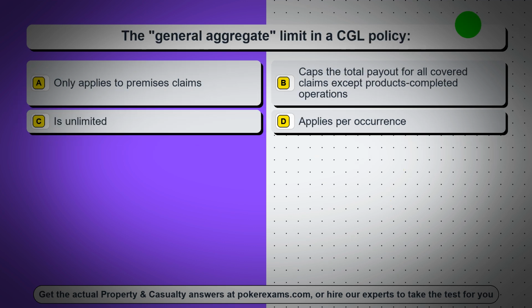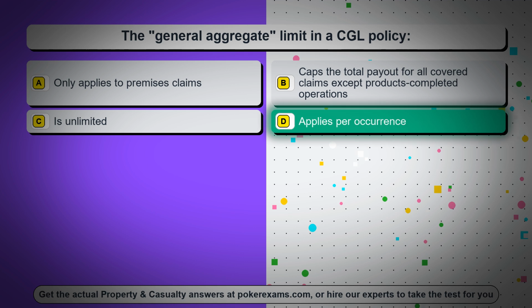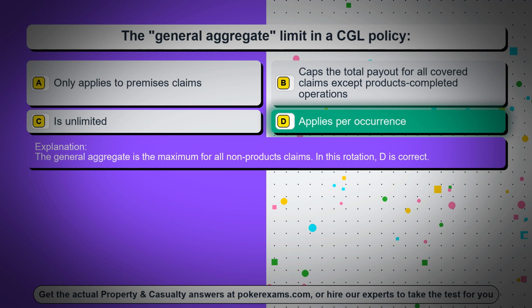Question 54. The general aggregate limit in a CGL policy. Option A. Only applies to premises claims. Option B. Caps the total payout for all covered claims except products completed operations. Option C. Is unlimited. Option D. Applies per occurrence. The correct answer is option D. Applies per occurrence. The general aggregate is the maximum for all non-products claims. In this rotation, D is correct.